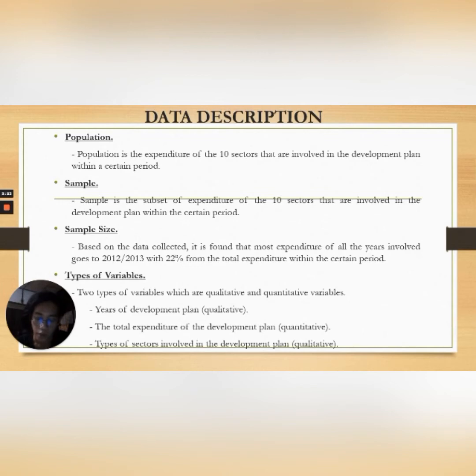There are two types of variables involved in the dataset, which are qualitative and quantitative. For the qualitative variable, it is years of development plan and types of sectors involved in the development plan, while the quantitative variable is the total expenditure of the development plan.